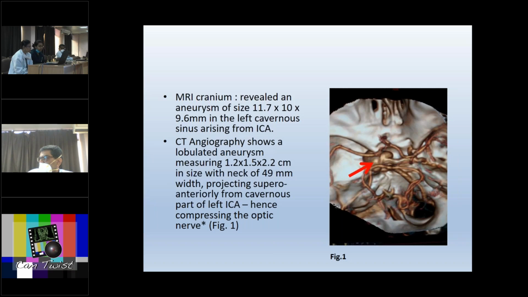A CT angiography was done and it showed a lobulated aneurysm projecting supero-anteriorly from the cavernous part of left ICA. Now, because of this location of the aneurysm projecting supero-anteriorly, it was compressing the intracranial part of the optic nerve, and this could explain the subnormal vision in the left eye.